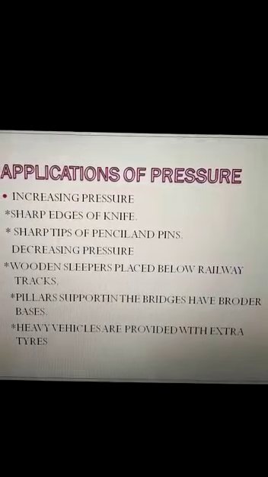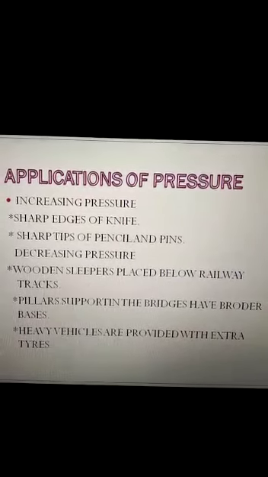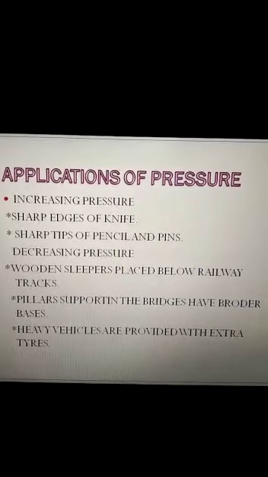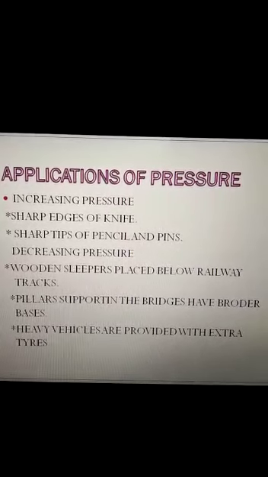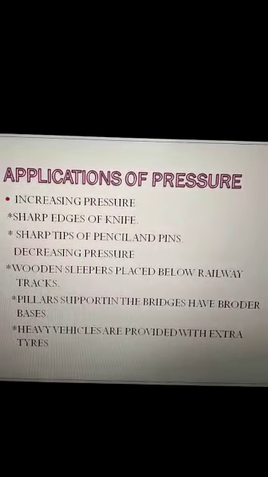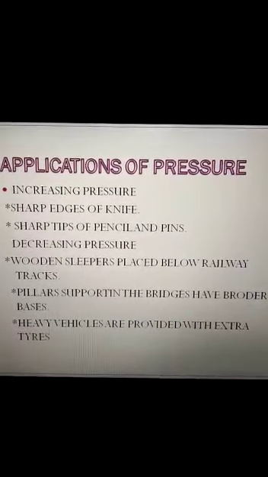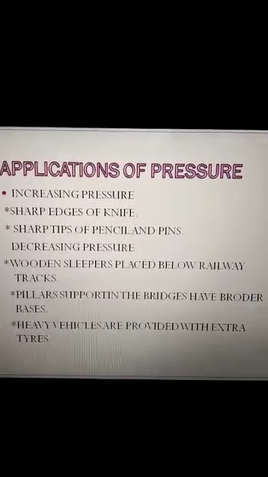So to withstand the weight of the wagons of the train, the wooden sleepers are placed so that the area of contact will be more and the effect of the force, that is the pressure, will be less on the railway tracks.